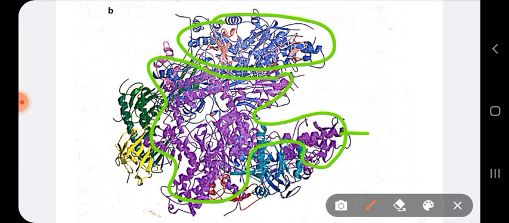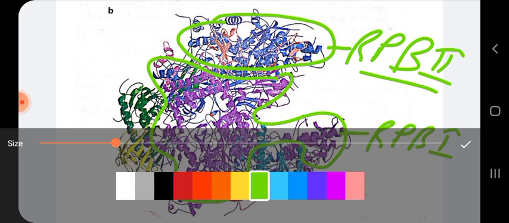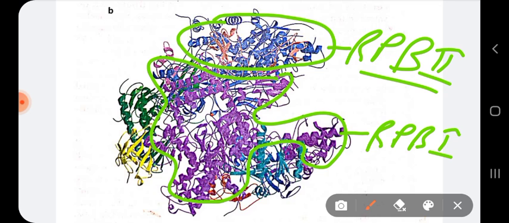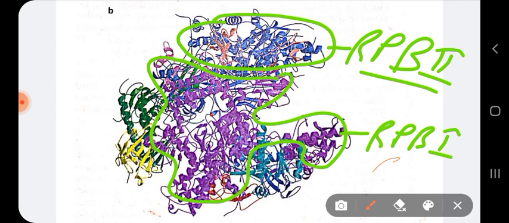Well, RPB1 and RPB2, which can be compared with your beta and beta dash subunit. It can be compared with your beta and beta dash subunit.